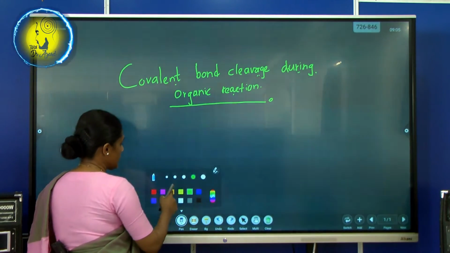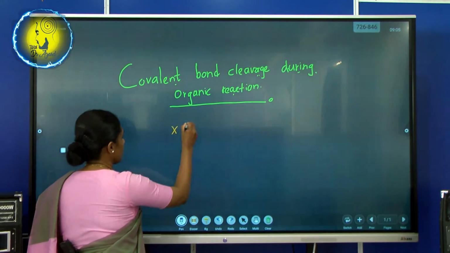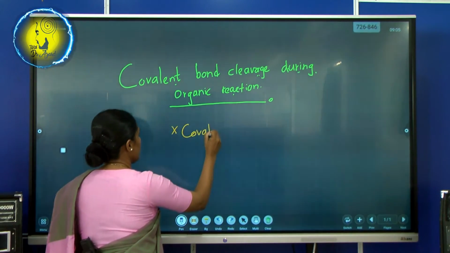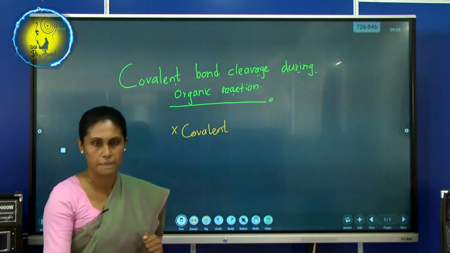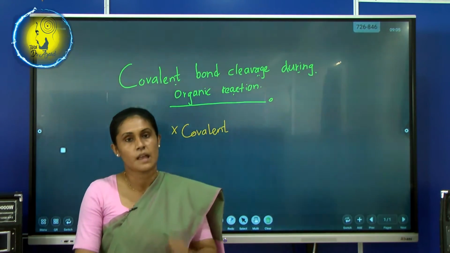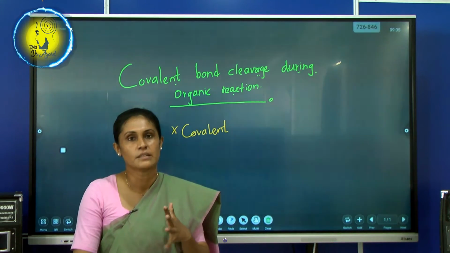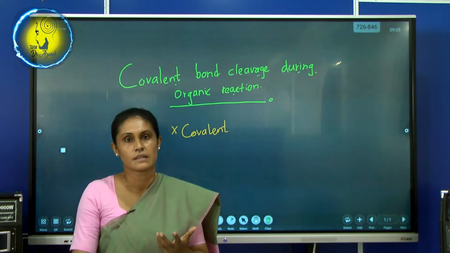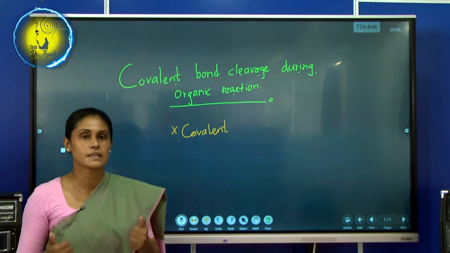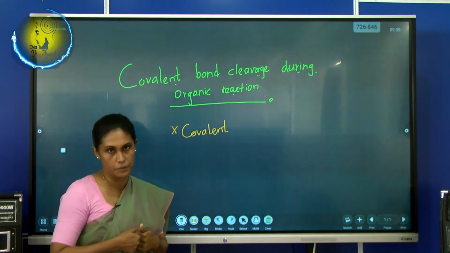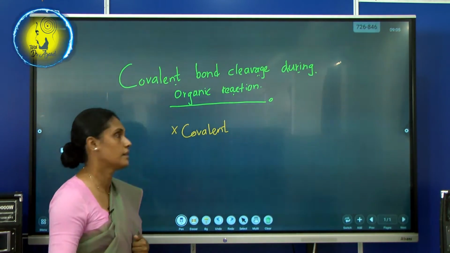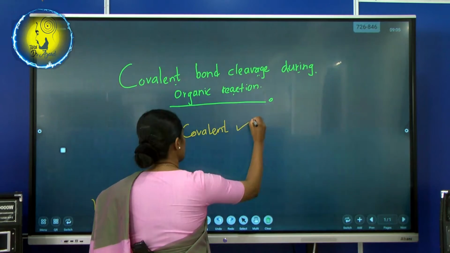How did you explain covalent bonding? So, what is covalent bonding? I know you will say, teacher, when two or more atoms share electrons, it forms covalent bonding. True, that's fine. Okay, one discussion is over.